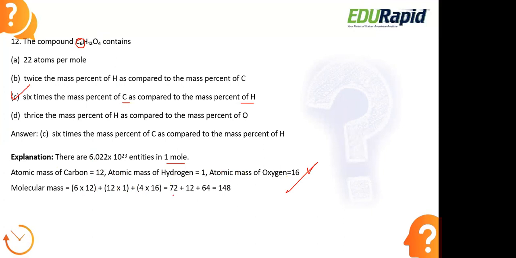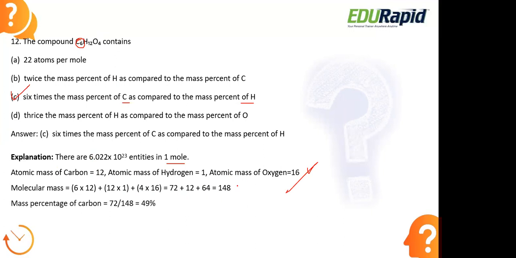When you calculate all of this, we get 72 plus 12 plus 64. If you combine all of this, finally we will get 148. So that is the total molecular mass of the compound. Here we have the mass of each of these elements, but when we look at the compound, the total molecular mass of the compound is 148.